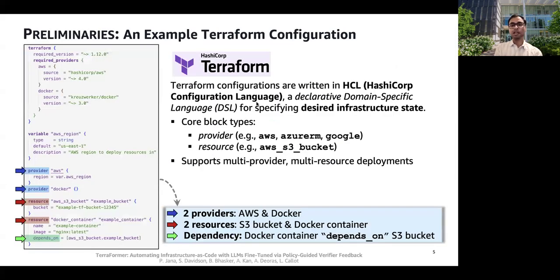So just to give a quick background, this is what a Terraform configuration looks like. It's written in HCL, which stands for HashiCorp Configuration Language. It's a domain-specific language and supports multiple providers and resources which can have interdependencies between them. Now take this example on the left. It declares two providers and two resources, and as shown by the green arrow, these resources have an interdependency between them.